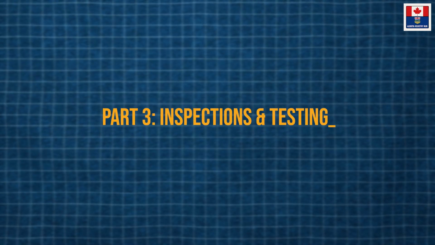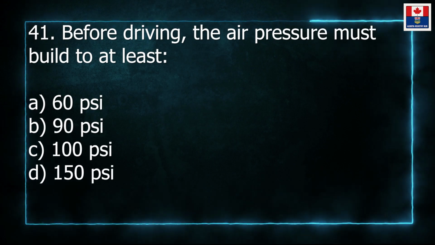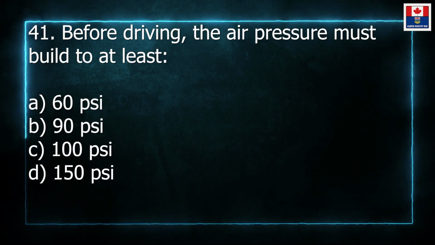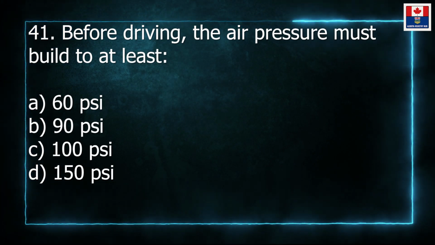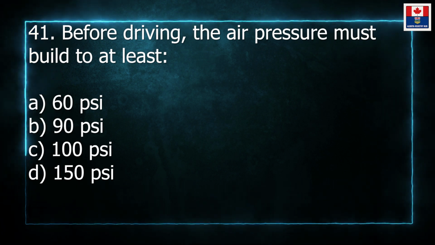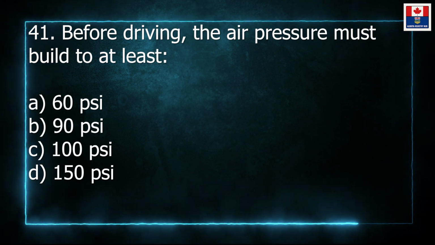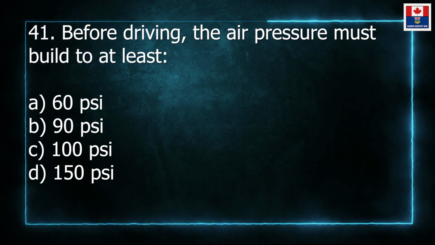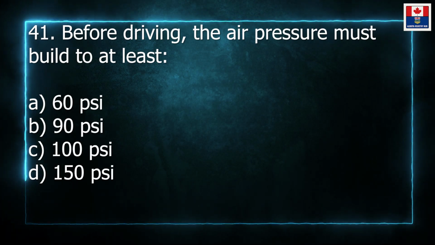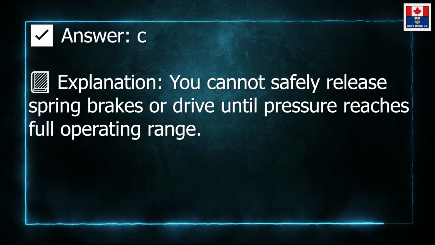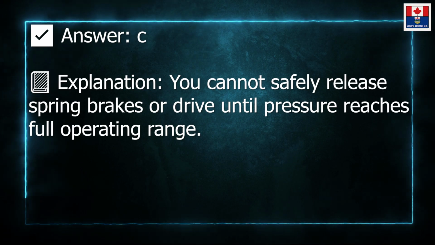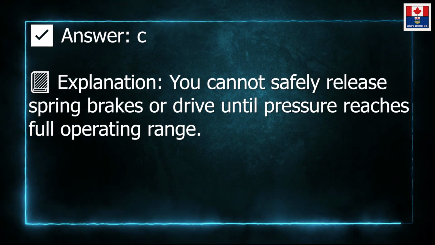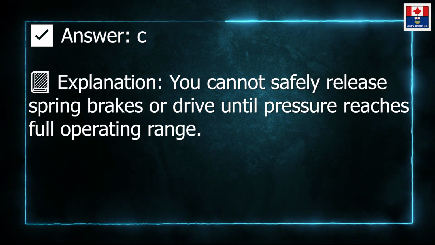Part 3. Inspections and testing. 41. Before driving, the air pressure must build to at least A. 60 pounds per square inch. B. 90 pounds per square inch. C. 100 pounds per square inch. D. 150 pounds per square inch. Answer C. Explanation. You cannot safely release spring brakes or drive until pressure reaches full operating range.